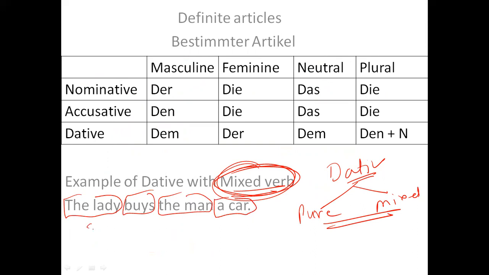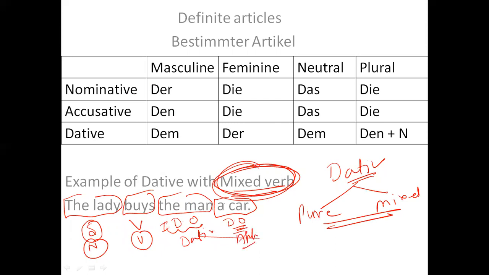So this is the subject, this is the verb, this is an indirect object, and this is a direct object, right? If I give the names in German, it would be nominative, verb, dative, and accusative.